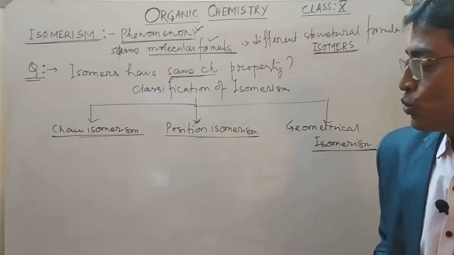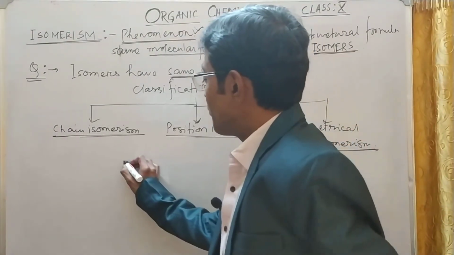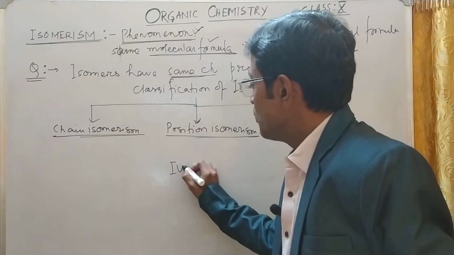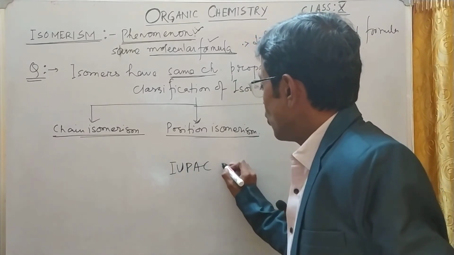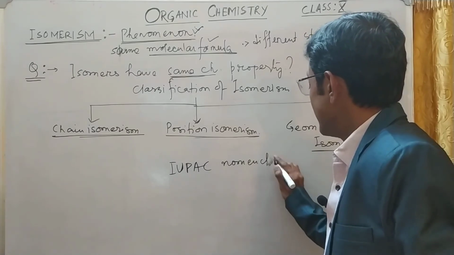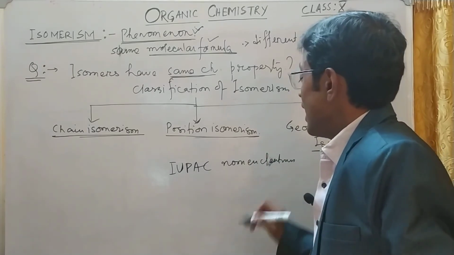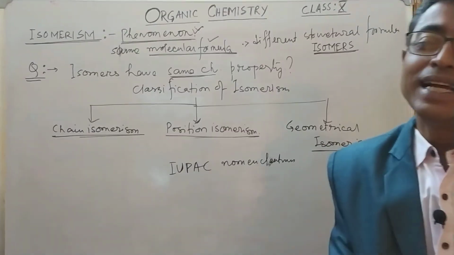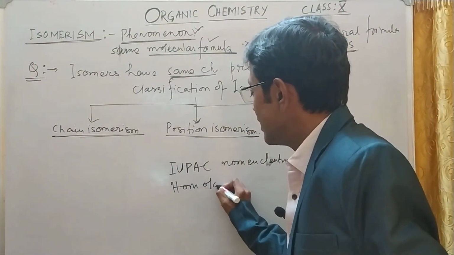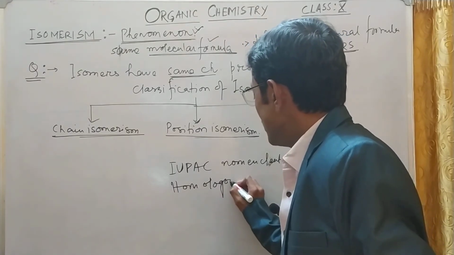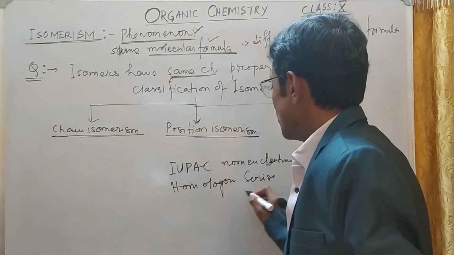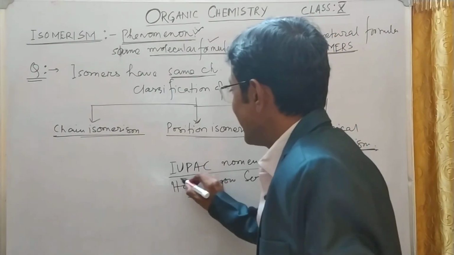First I will do, slowly, IUPAC nomenclature with a few examples. Another thing is homologous series. They are small topics. After these two, I will again come to chain isomerism.